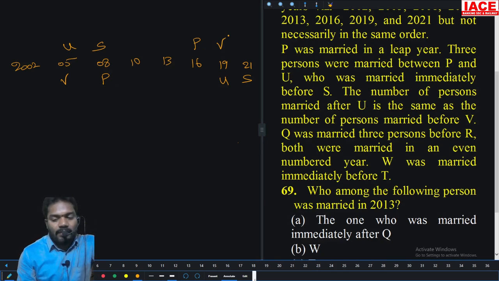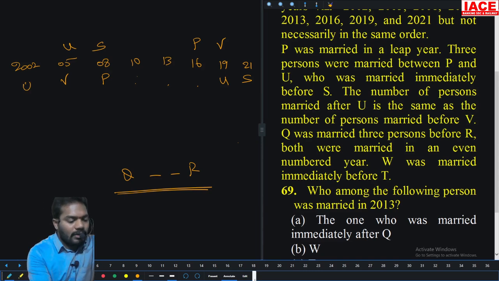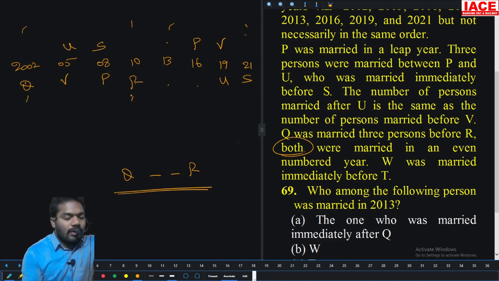Now Q was married 3 persons before R, in the sense third person only. If I take Q, 2 persons, R, it is not possible. Q R adjacent is not possible. So there are only these chances for Q and R, each with one possibility. Both were married in an even year: 2002, 2010, so 10 and 10. 13 and 21 are not possible. Take it that Q and R are both in even years.